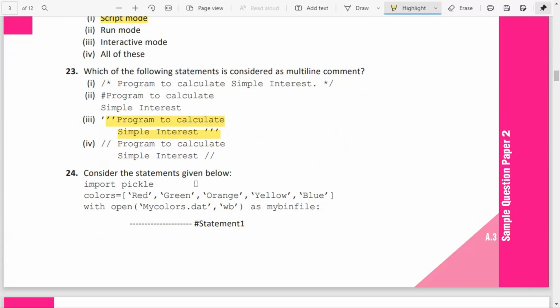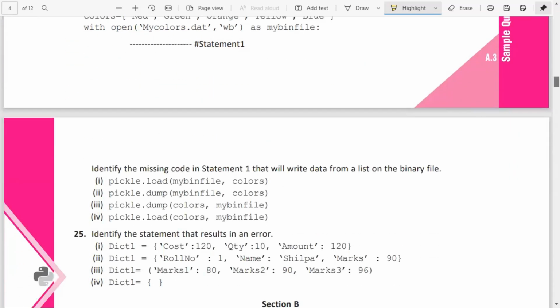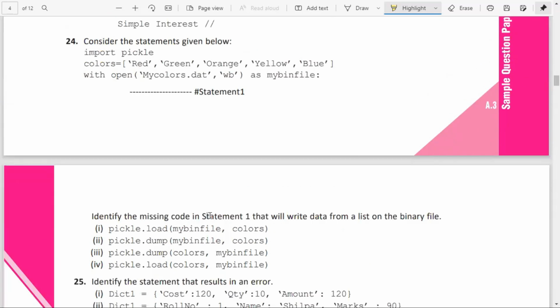Okay. Consider the import statement here. Import pickle. You have a list, colors list. We have opened that binary file in writing mode, and the file object is my bin file. And the statement we are asking for is the missing code for writing the data. How will we write? pickle.dump, and we will pass colors, comma, my bin file. So pickle.dump, dump is for writing the data. First we pass the data, that is the list, comma, the file object. So option 3 is the correct answer.